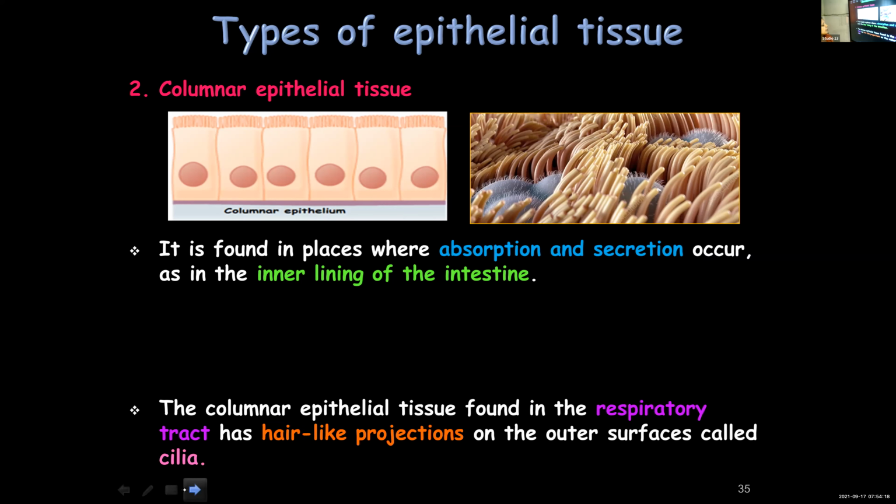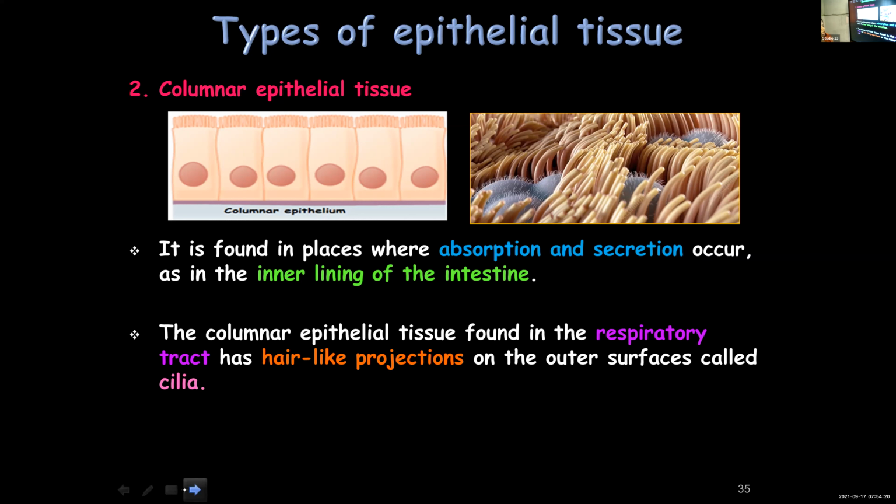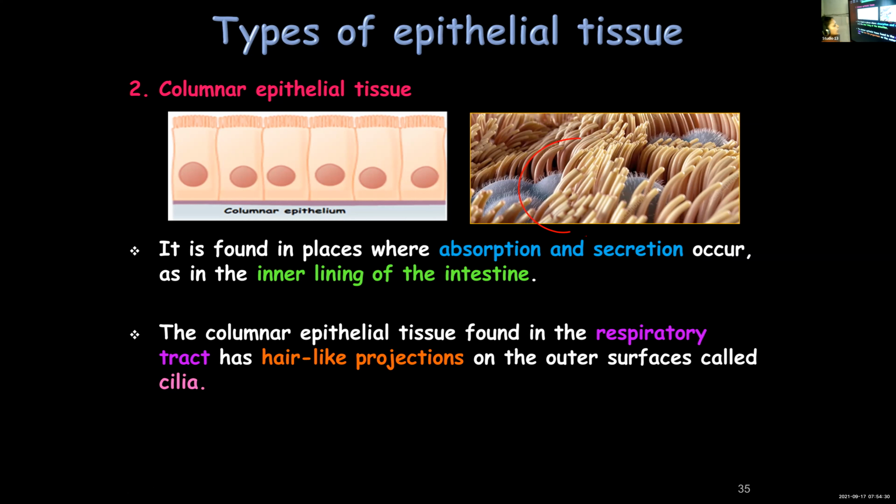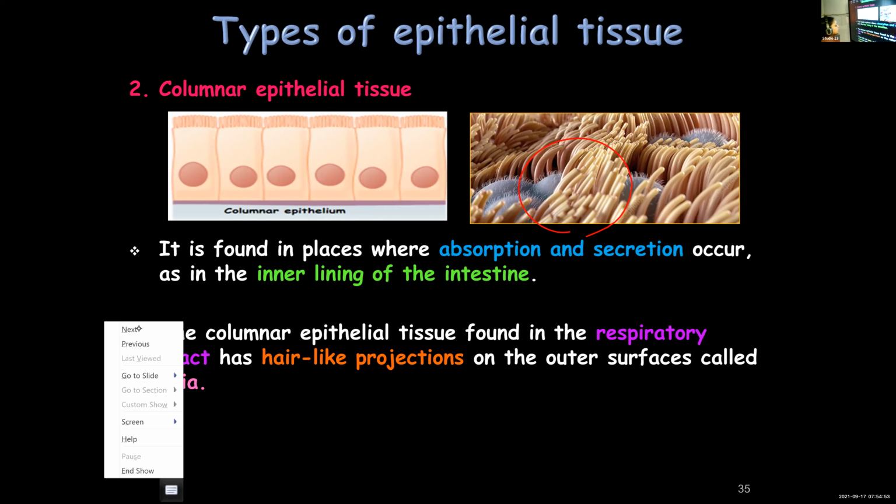Now, certain columnar epithelial tissues are provided with hair-like projections. You call these hair-like projections cilia. So here you can see columnar epithelial cells with hair-like projections. These are usually found in the respiratory tract. So the columnar epithelial cells found in the respiratory tract are provided with hair-like projections, and these are known as cilia.